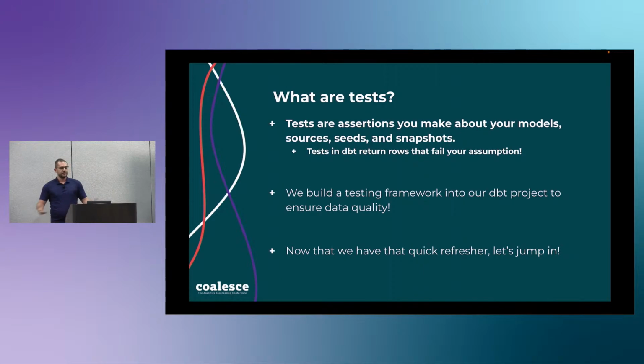So we've already covered tests in general, what they are. In DBT, they are assertions that you make about your models, sources, seeds, and snapshots. In DBT, this is kind of important for later, so just keep it in mind. When you are writing tests, you are trying to find things that disprove your assumption. So when we're talking about a not null test, the test itself will actually select for things that are null. And if you get results back, then the test will fail. That's important to keep in mind for later. But other than that, we will jump right into it.